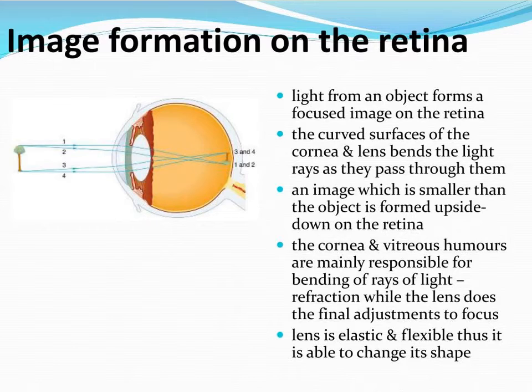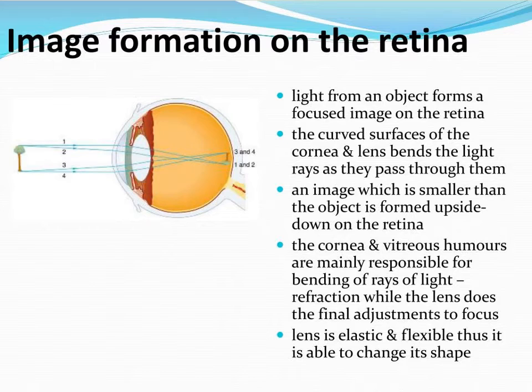Light from an object forms a focused image on the retina. The curved surfaces of the cornea and lens bend the light rays as they pass through them. An image smaller than the object is formed upside down on the retina.